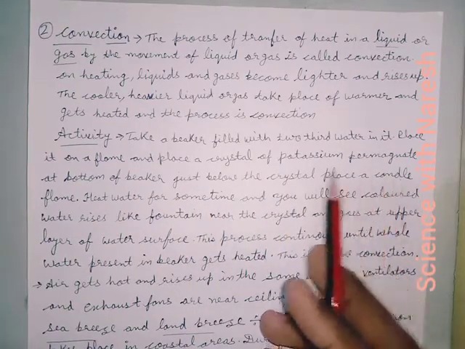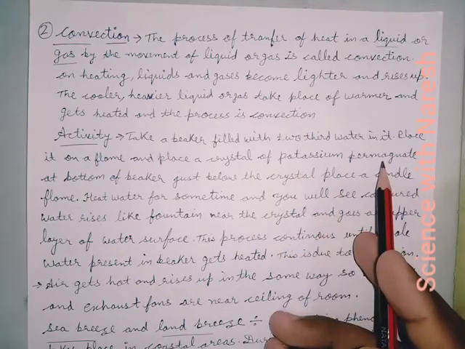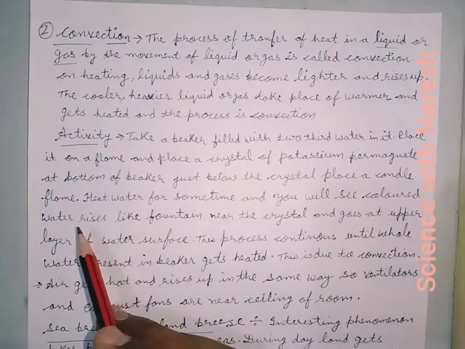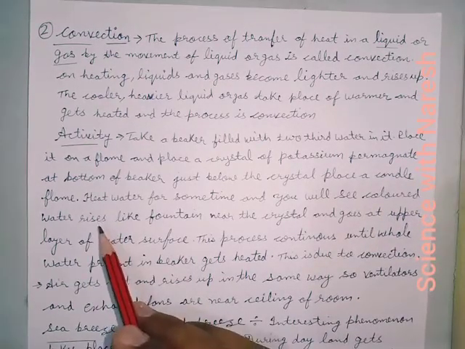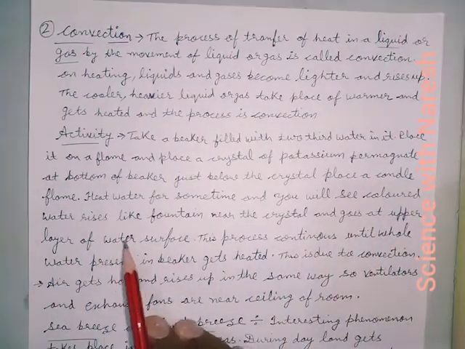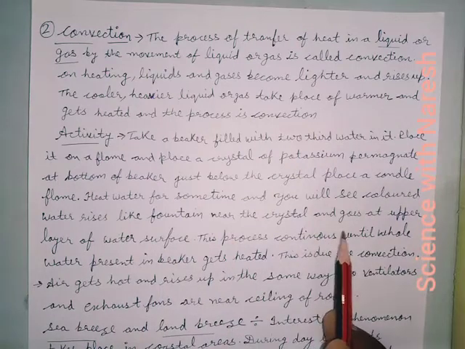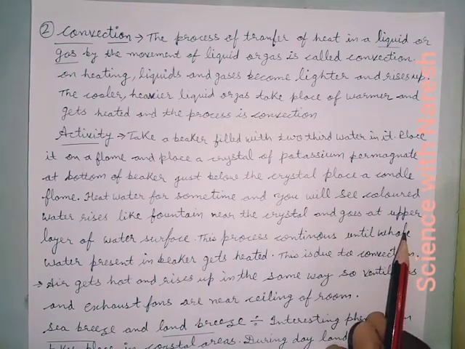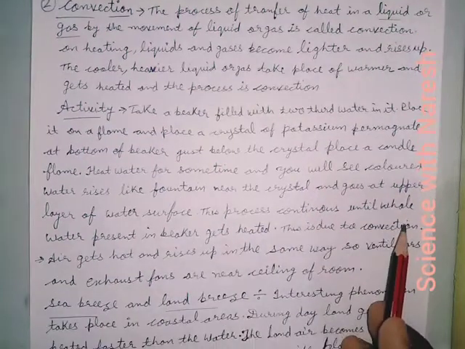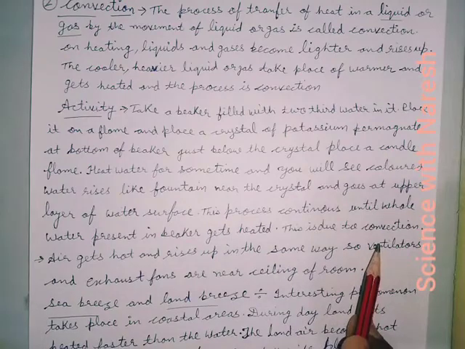Means the flame must be kept just below the potassium permanganate piece in the beaker, and we observe that after heating for some time, colored water rises like fountains near the crystal and goes to the upper layer of the water surface. This process continues until the whole water present in the beaker gets heated. This is due to convection.